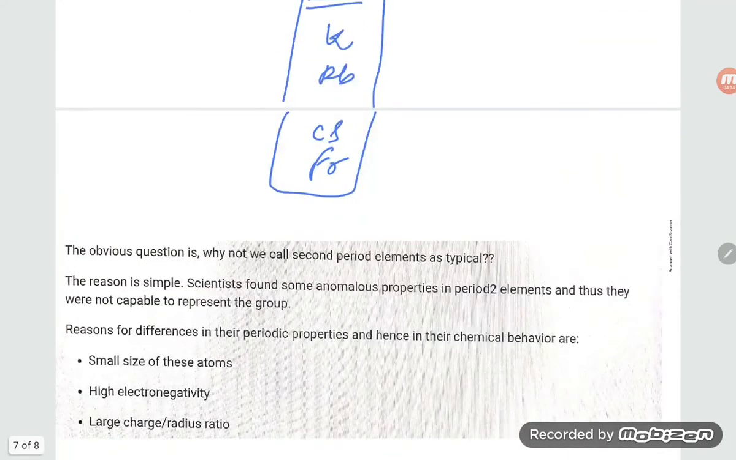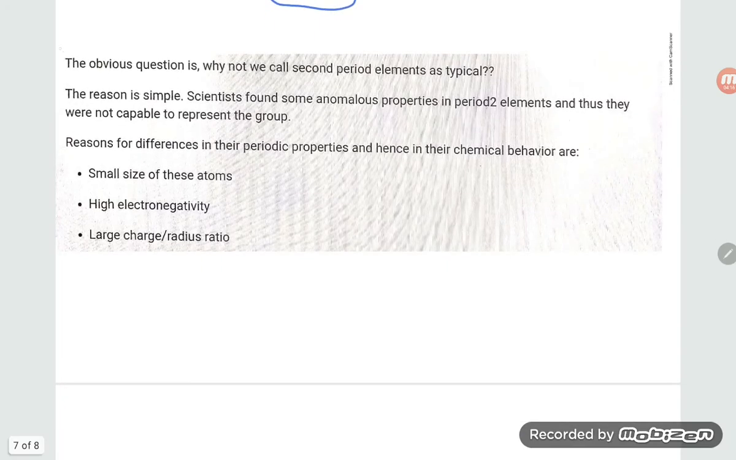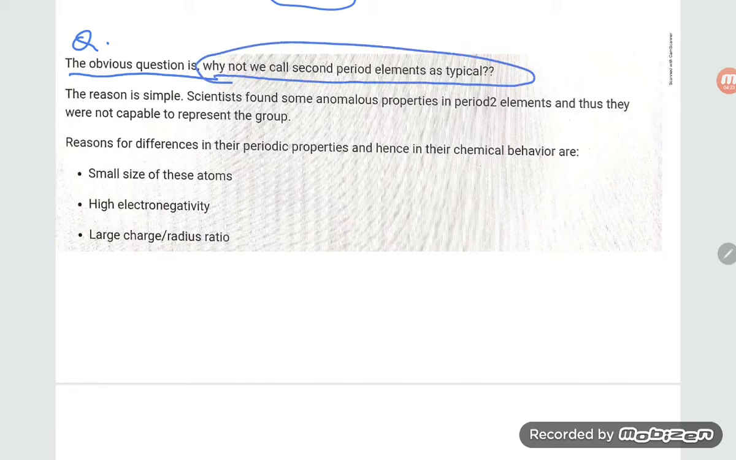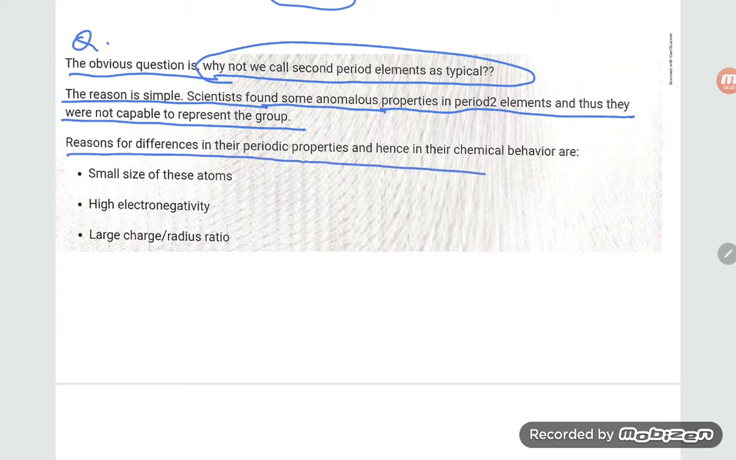Now let us read one more question. To be obvious, why not call second period elements typical elements? The reason is simple. Scientists found some anomalous properties in the second period elements, as they were not capable of representing the group, owing to differences in their periodic properties and hence their chemical behavior.